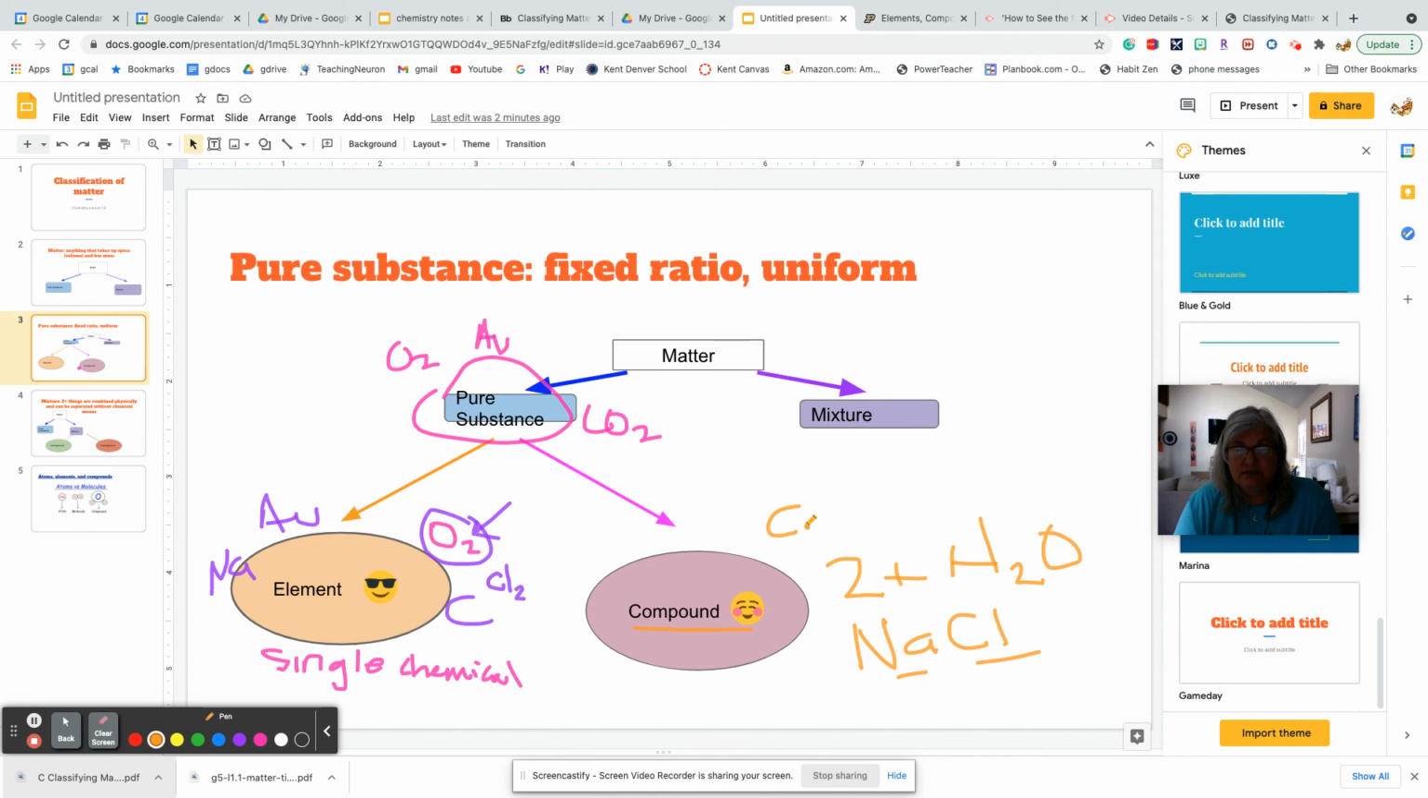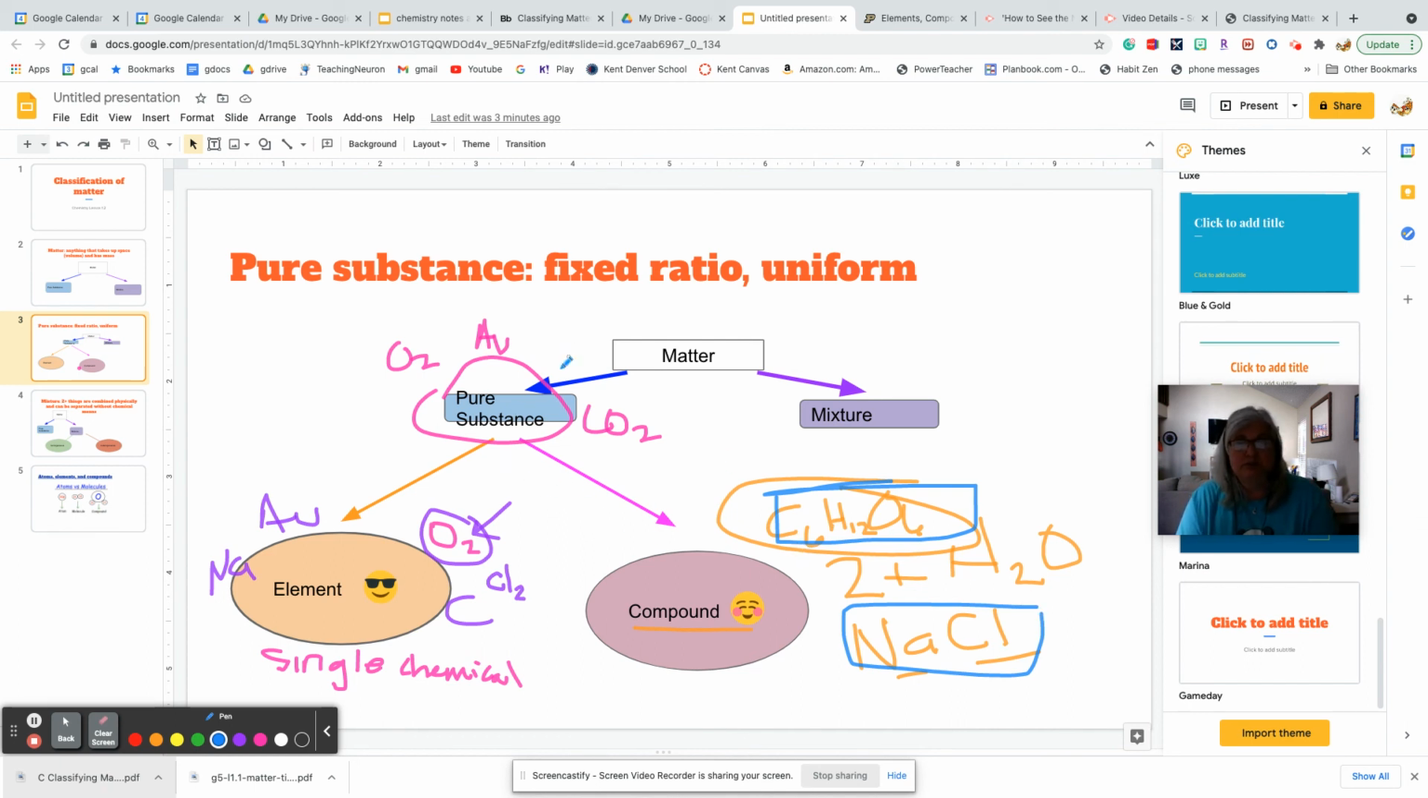Sugar, which I've talked about before, C6H12O6. You'll remember this by the end of class. That's a compound, okay? It's still a pure substance because every time you find sugar, it's always going to be in this type of ratio. Same thing with salt. It's always going to be in this ratio and it's uniform. So it is a pure substance. So that is a compound.